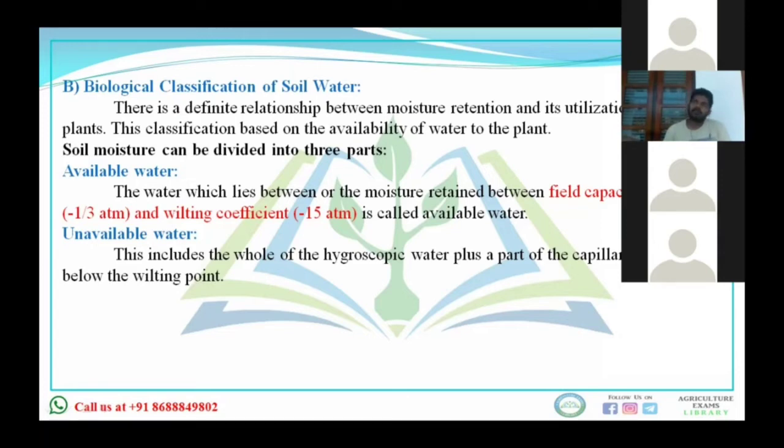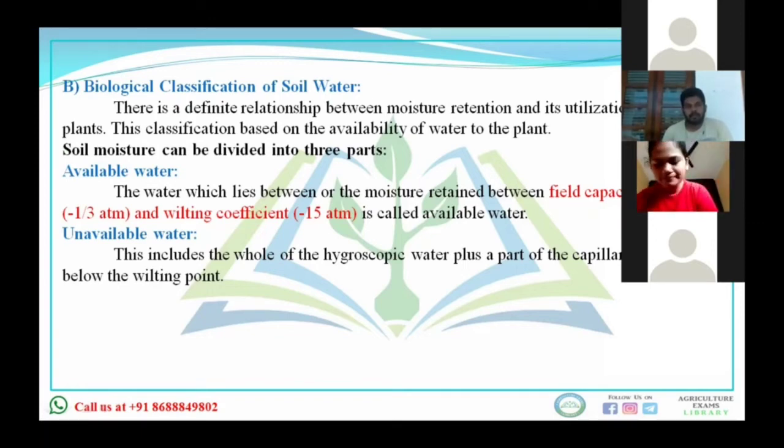Where after application of water, the plant regains its original position. If a plant shows a deficiency of moisture, and if you put water into the soil, then the plant regains its turgidity or starts functioning normally, then is that permanent wilting point or temporary wilting point? Temporary wilting point. Right.